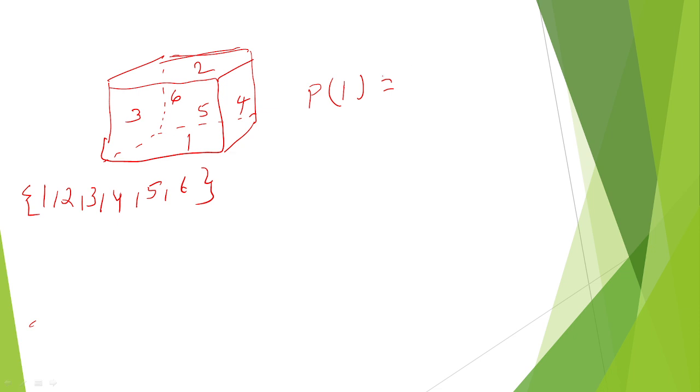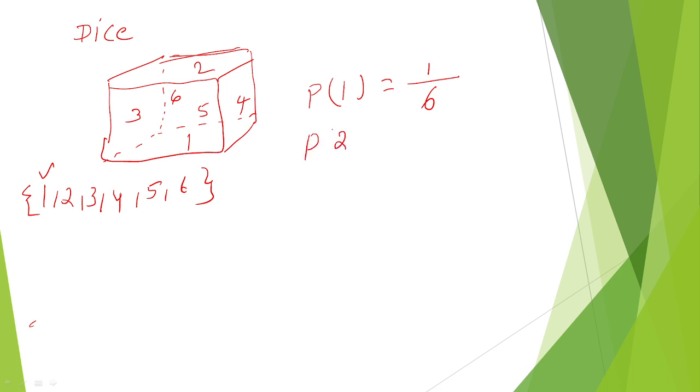So in this case, what is the probability to get 1 if you roll a dice? Dice is an experiment. If you consider 1 as the outcome, what is the probability to get 1? There is only one favorable outcome out of 6 outcomes.